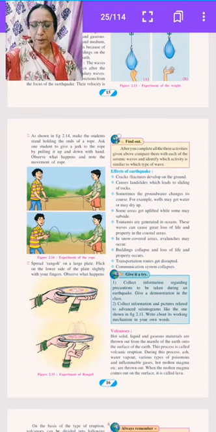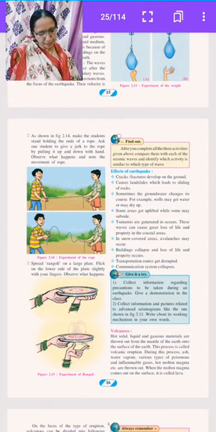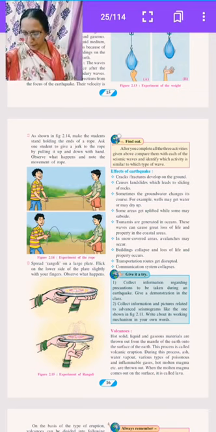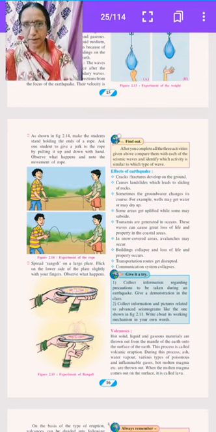After you complete all these three activities given above, compare them with each of the seismic waves and identify which activity is similar to which type of wave. At home, try the experiments of 2.13, 2.14 and 2.15. Then the next point is the effect of earthquake.